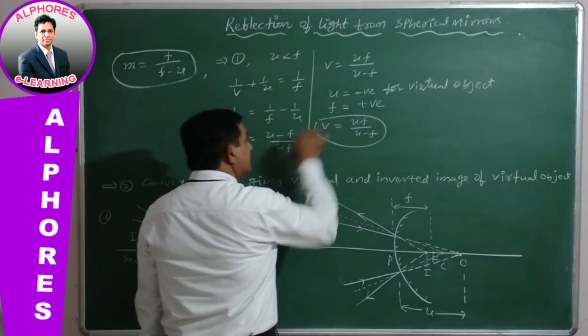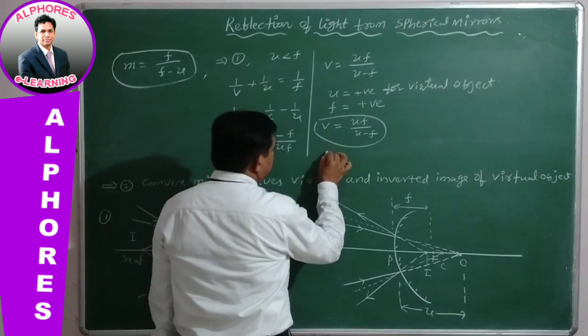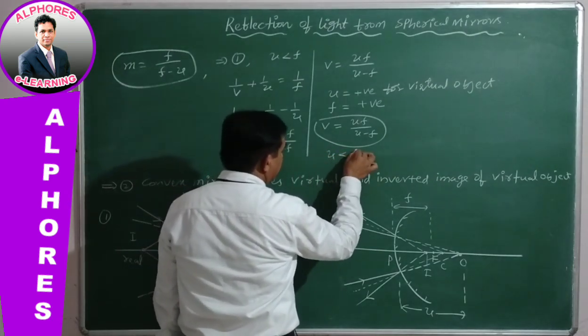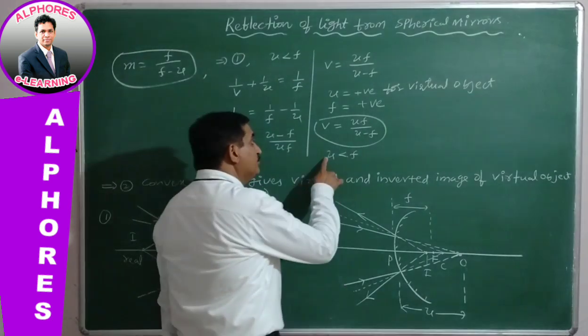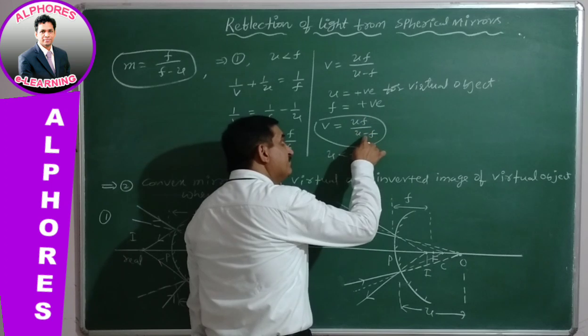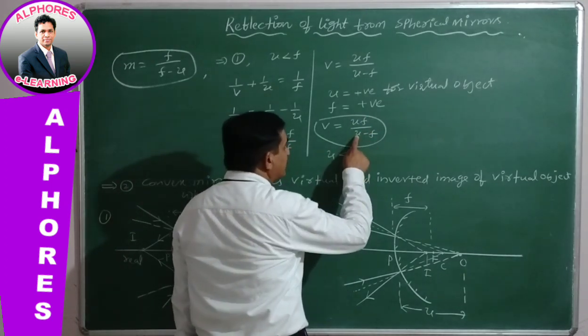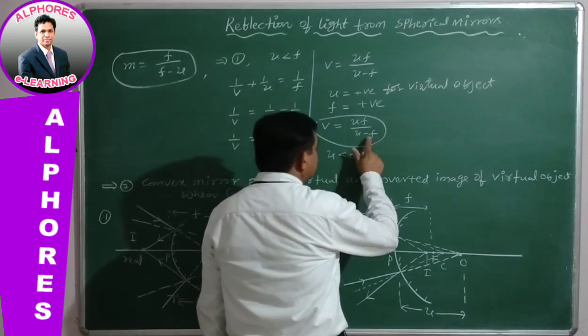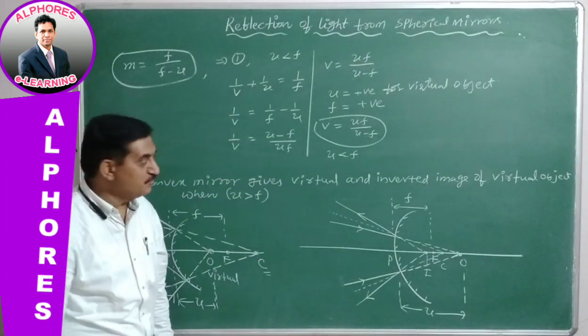Right. Now the condition is given, u is less than f. If u is less than f, then the denominator will be negative, because the focal length is greater and the object distance is smaller.